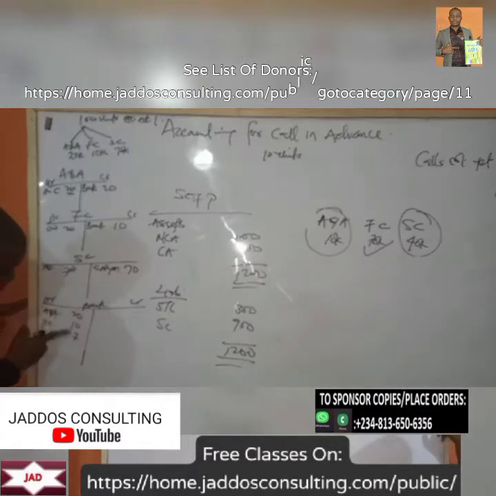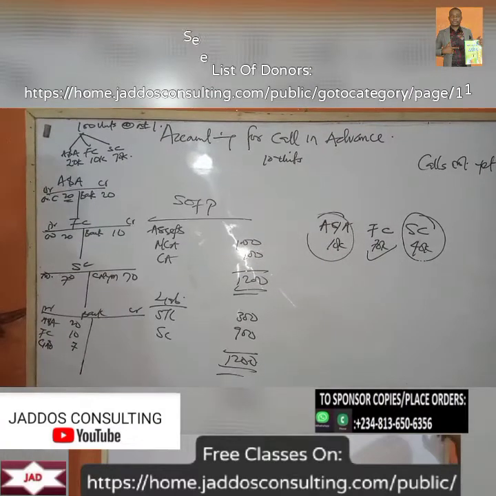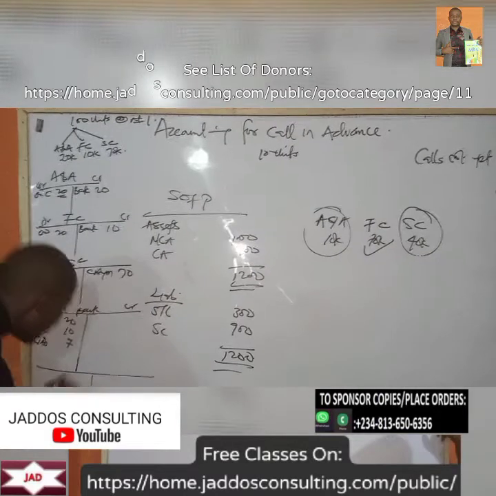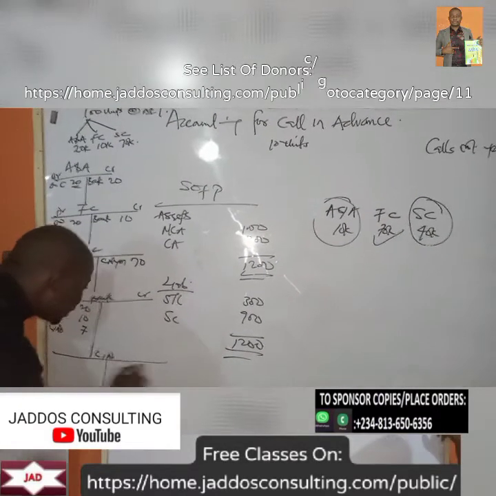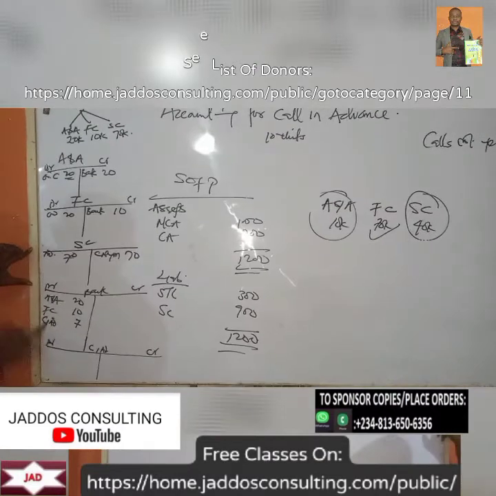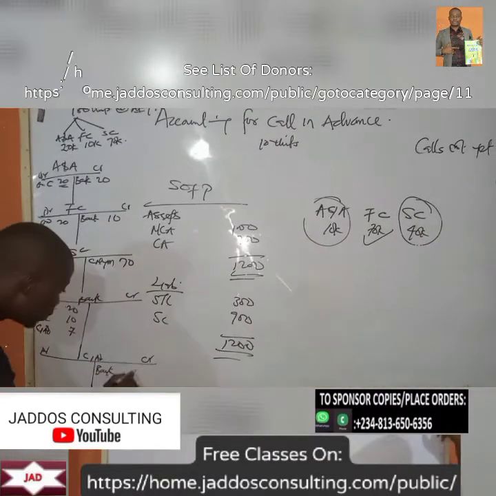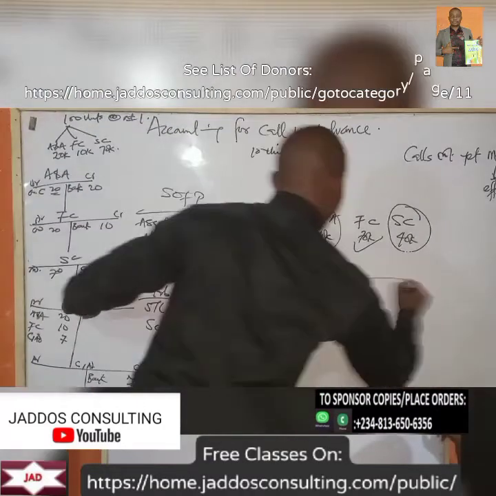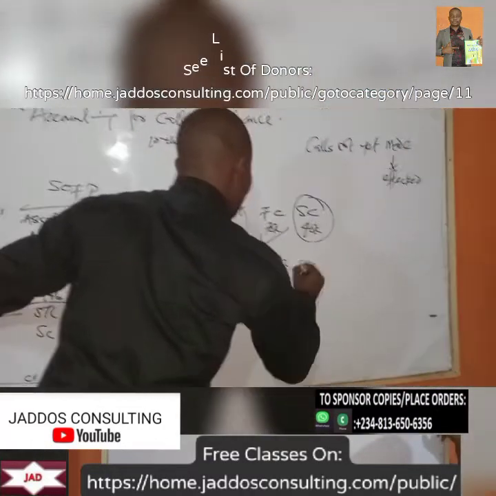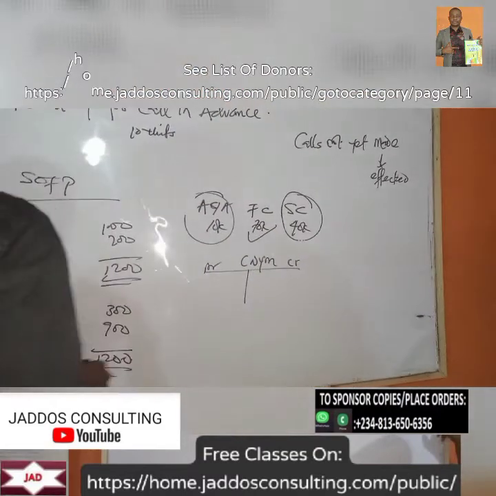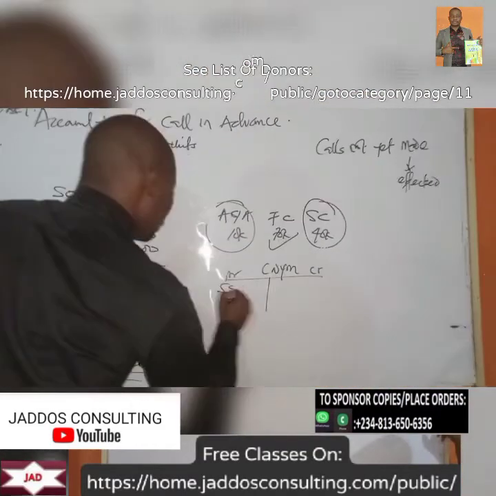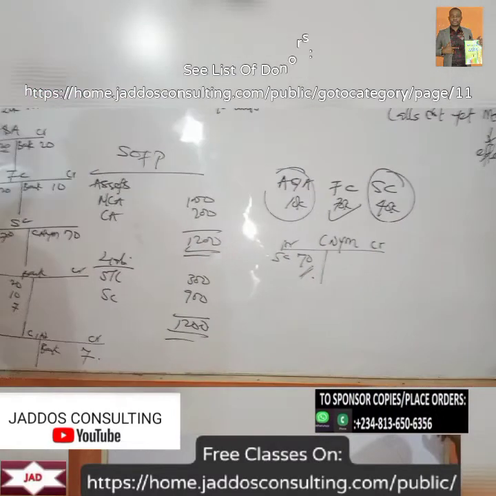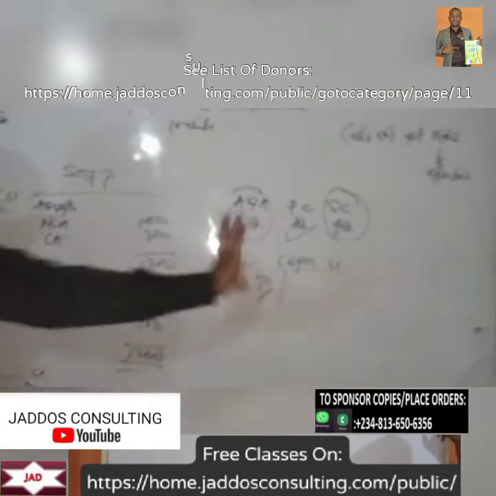Okay? So, of course, you agree with me that we are going to have call in advance. So our call in advance here, of course, we have bank. How much was taken there? 7 naira. Now we have our calls not yet made. Call not yet made. Okay? Of course, that will come to the debit side here. We say second call. How much? 70 naira.